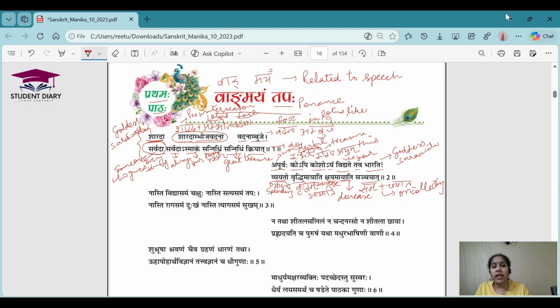But other things are not like that. Other things, if you want them to increase, then you have to save them. Here the treasure is like that of goddess Saraswati. The treasure is knowledge basically, and the more you spend it, the more you share it, it is going to increase, and if you save it and do not use it, then it is going to decrease. Understood? That's why this treasure is wonderful as compared to other treasures. Right? I'm hoping this second shloka is also clear to all of you.